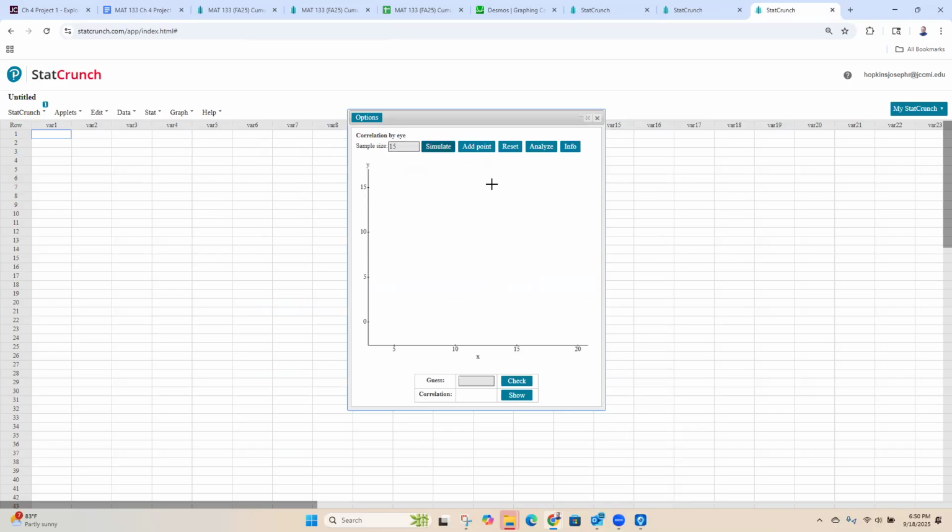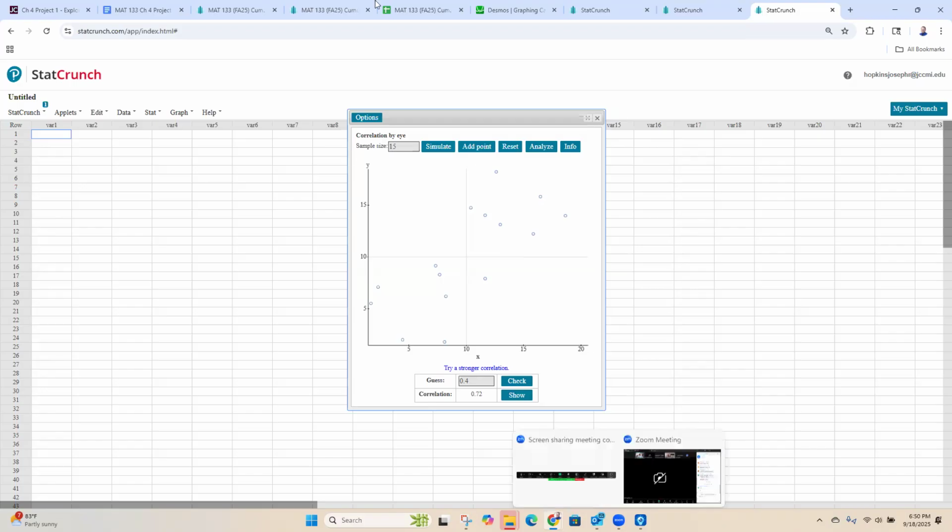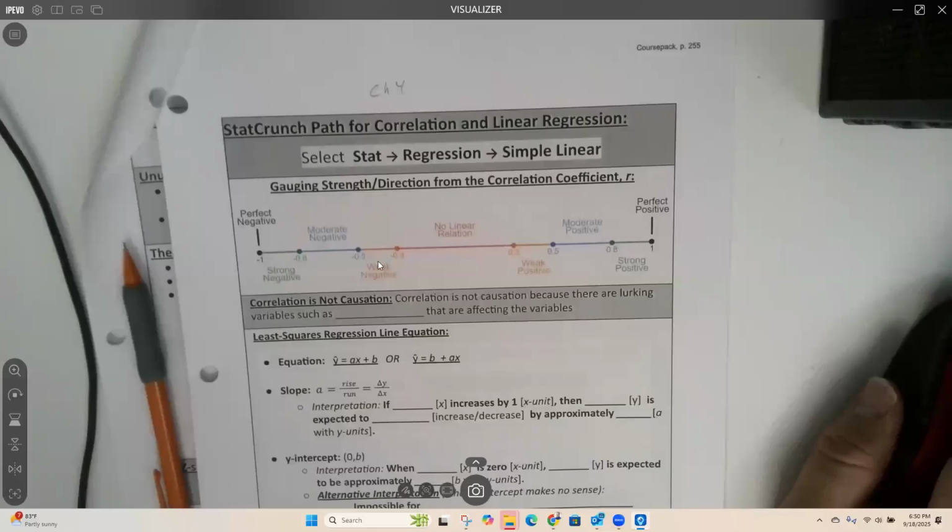Hit simulate. All right, so if I had to draw a line through the middle of these, it would probably be a line like this. So this is a positive relationship. It's not that good, so it's probably like a 0.4. I'm going to guess 0.4. Oh no, it was 0.7. That's way better, higher than I thought it was. But that's positive. I need a negative. So I need something in the negative 0.8 to negative 0.5 range.